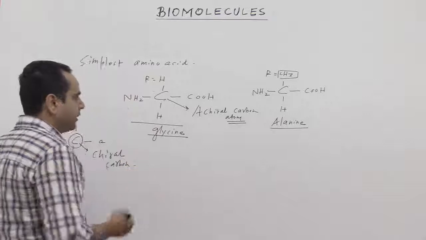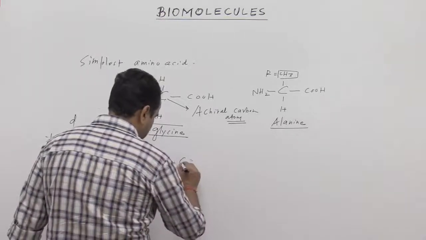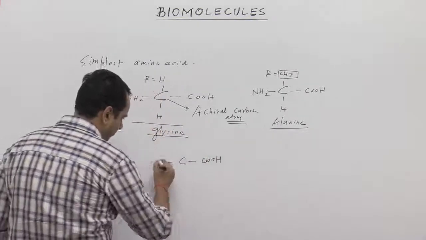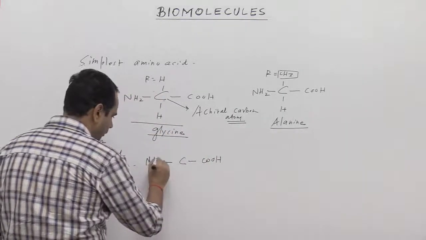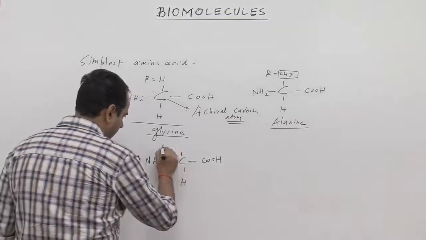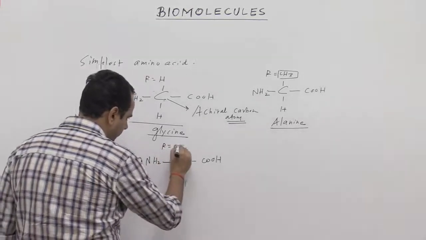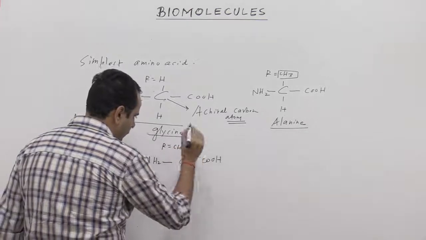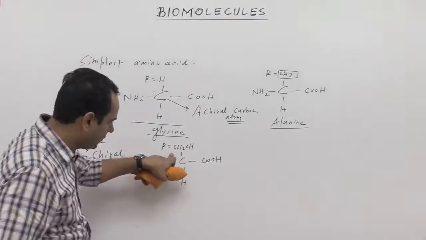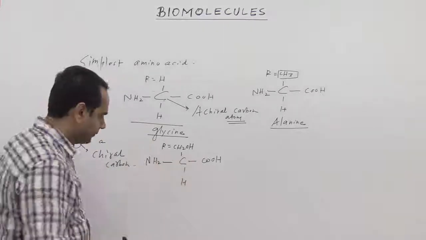Now see the third one, COOH, NH2, H, and if R is equal to CH2OH. So this carbon atom is attached with an alcohol group also.